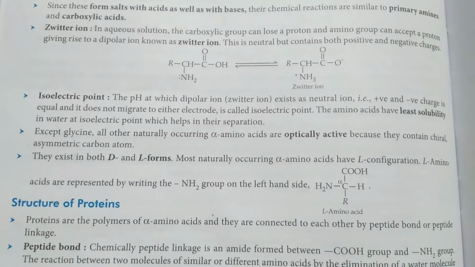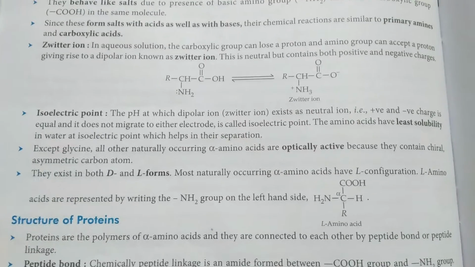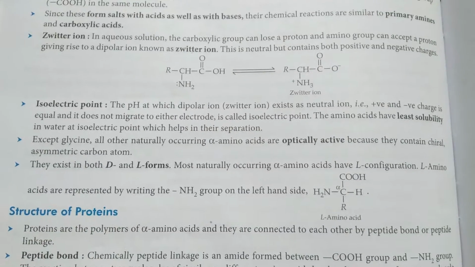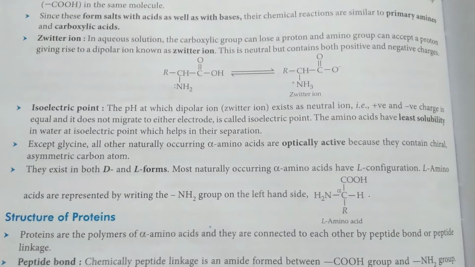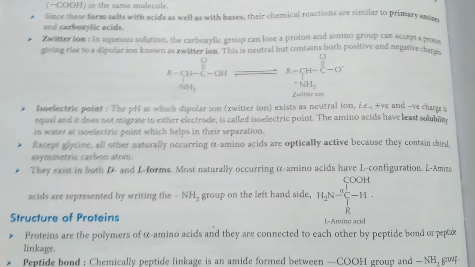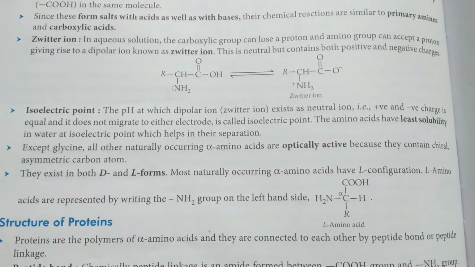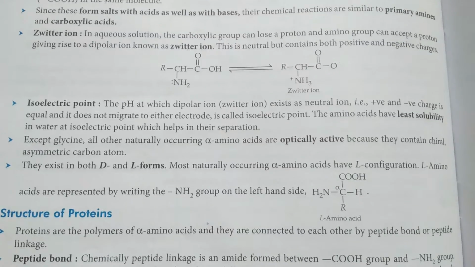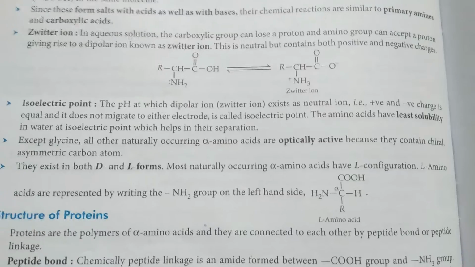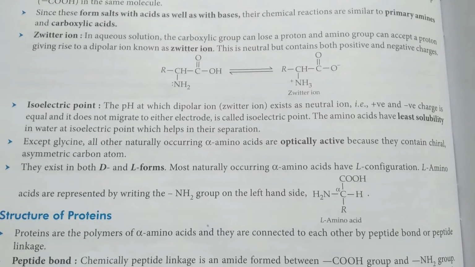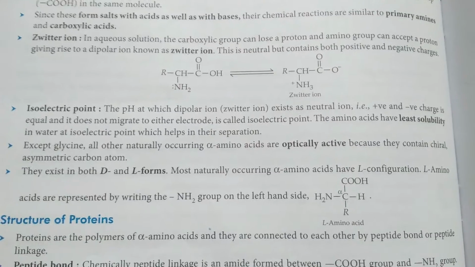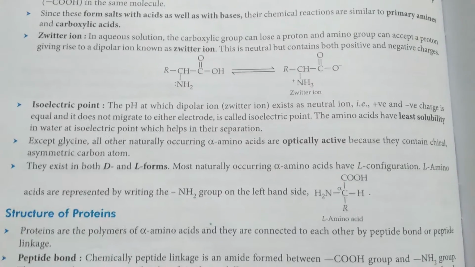Now except glycine, because it has H as the R group, all amino acids which are naturally occurring are optically active because they are chiral, and chiral means asymmetric. They exist in both D and L forms. The alpha amino acids, the natural ones, have the L configuration, and the L amino acids are represented by the NH2 group on the left hand side. So if NH2 is on the left hand side, that is L amino acids.